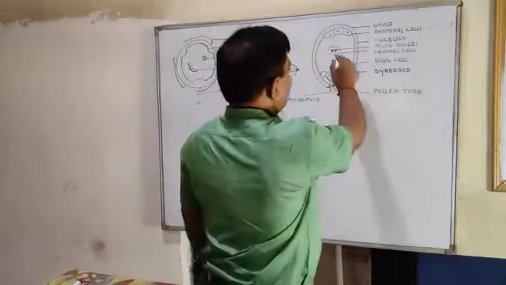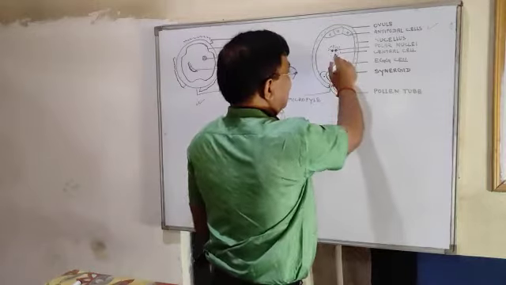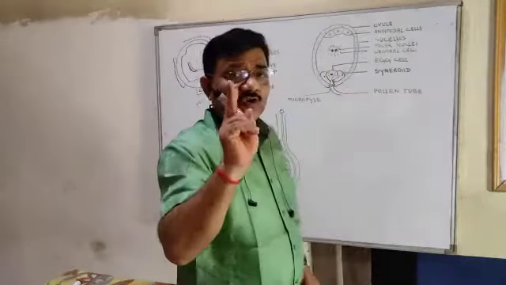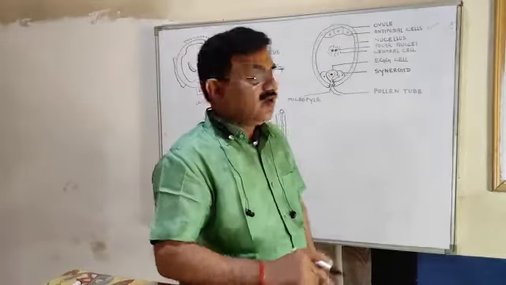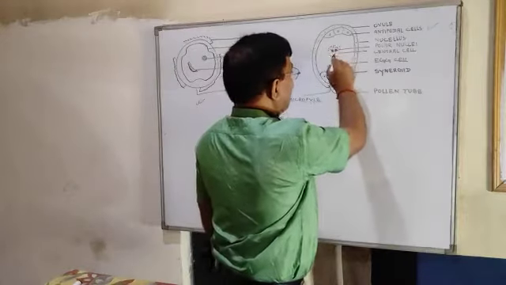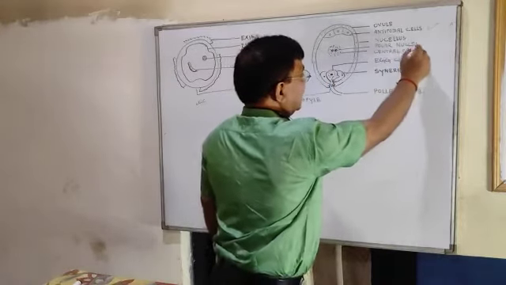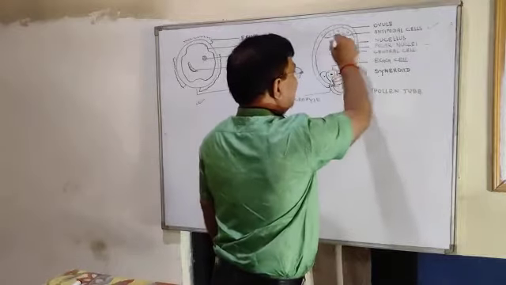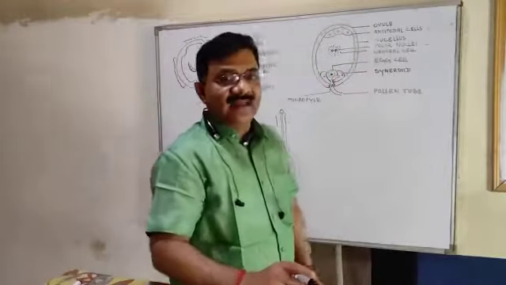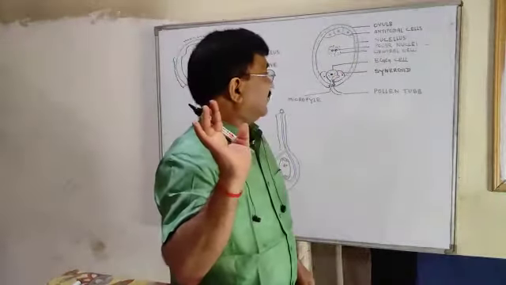Now, here the central cell is there, and in the central cell two nuclei are there. So the central cell contains two polar nuclei.